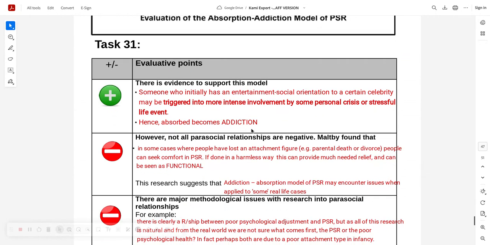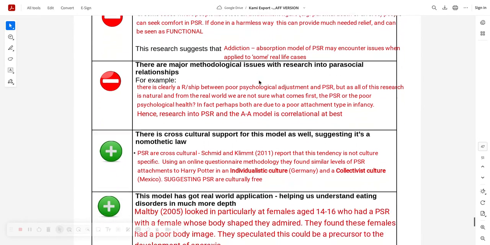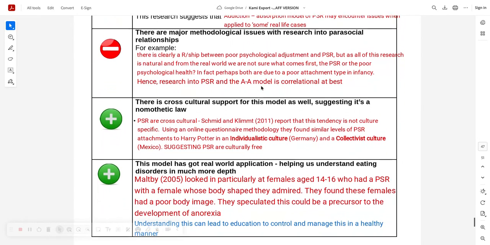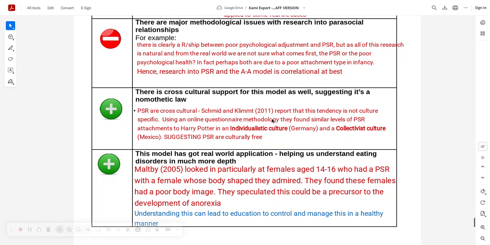Okay? Evidence to support the model. Yeah, there's lots of bits and bobs of evidence, but sometimes these can be functional, as Maltby suggested. Research interprets a clear relationship between poor psychological adjustment and PSR. But which comes first? Then you've got cross-cultural support, if you remember the study about Harry Potter.